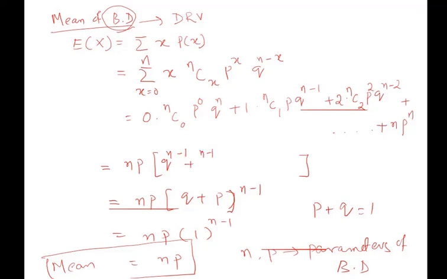Then n minus 1 C1 q to the power n minus 2 p, plus dot dot dot. Ultimately this expression converts to (p plus q) raised to the power n minus 1, which is equal to 1, and you get the mean of the binomial distribution, that is np. So you want to remember that mu, or the mean, is equal to np for the binomial distribution.